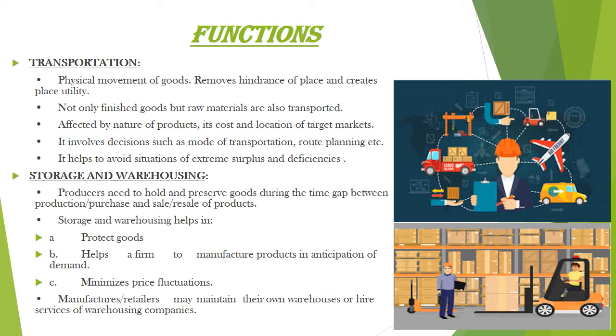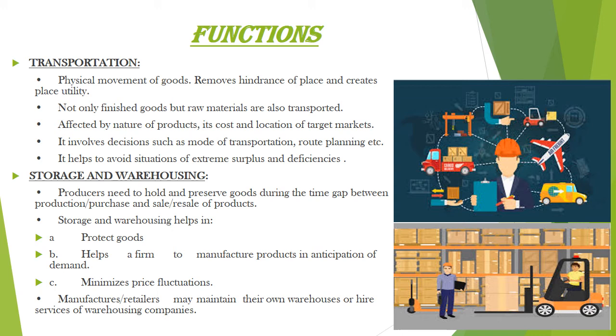Obviously we have to decide which transportation mode we would be opting for on the basis of the nature of the product, its cost, whether it is costly or whether it is a cheap product, and the location of the target market. It also involves decisions such as your mode of transportation, route planning, etc. And it helps to avoid situations of extreme surplus and deficiencies.